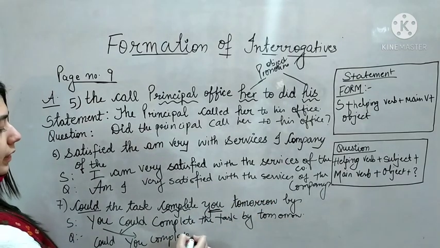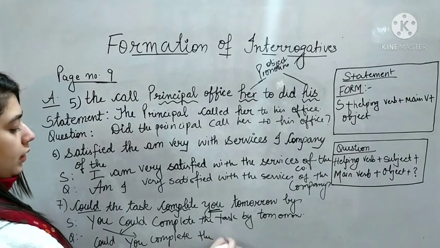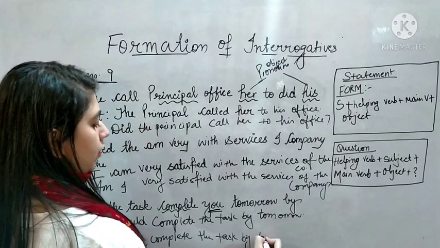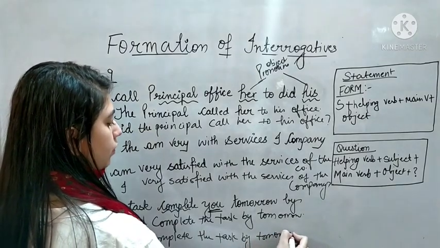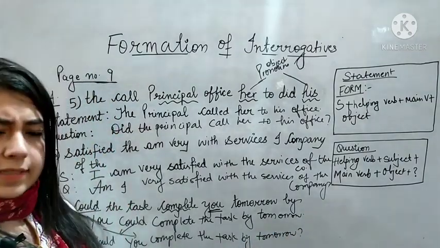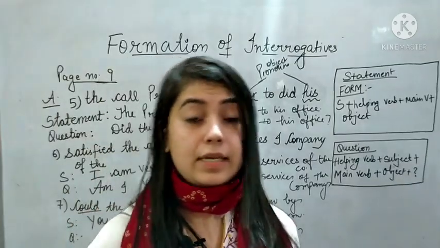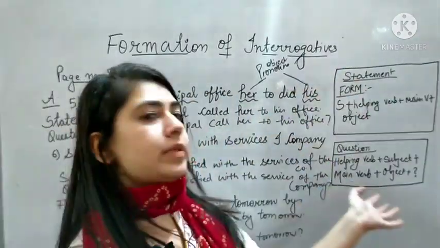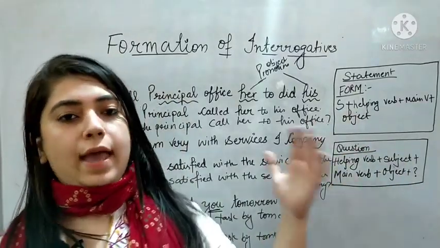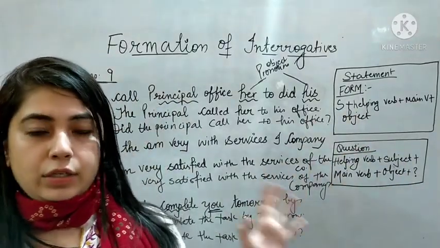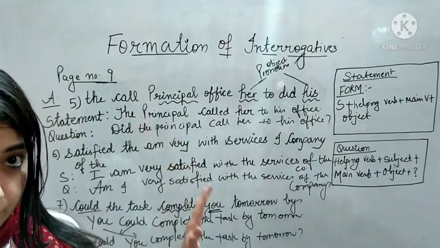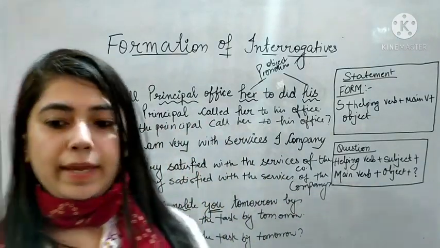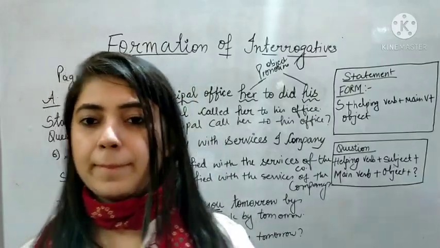Could you complete the task by tomorrow? Right? Isn't it simple? Yes, it indeed is. So you can just learn the forms, understand the forms, and on the basis of that you can make a statement and a question.